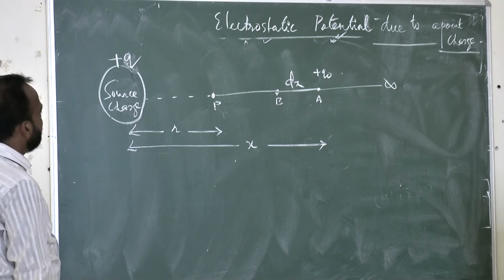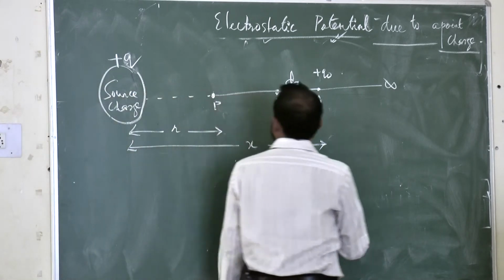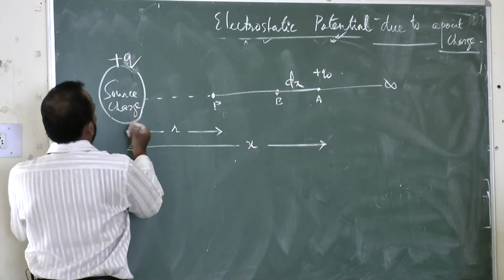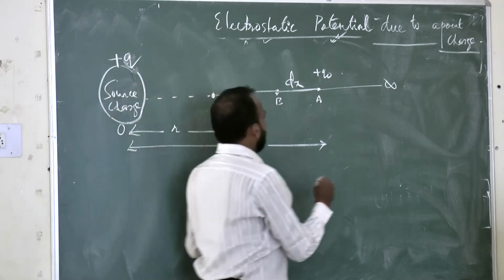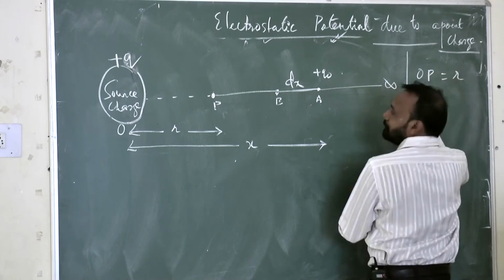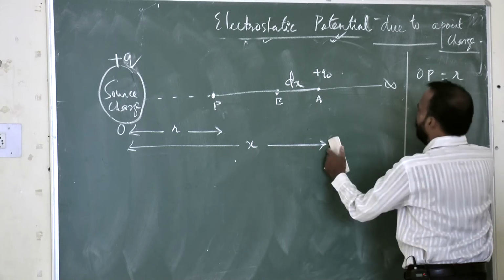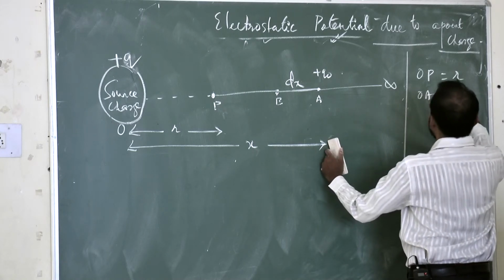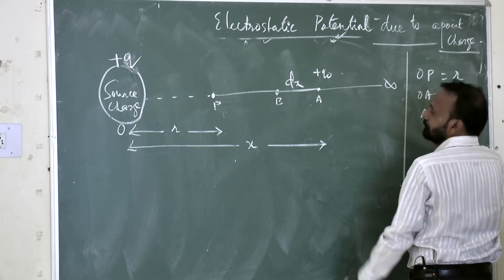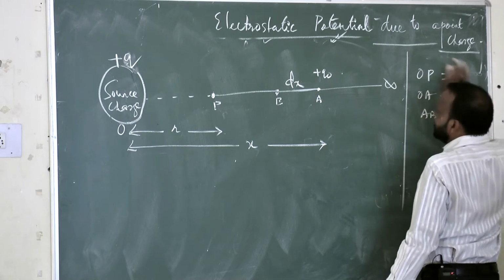The distance between P and the source charge position is r. So we can give a name for this position, suppose O. Now this is the O position. So OP is equal to r. Then OA is equal to x, and AB is equal to dx. Like this, this term we will use.